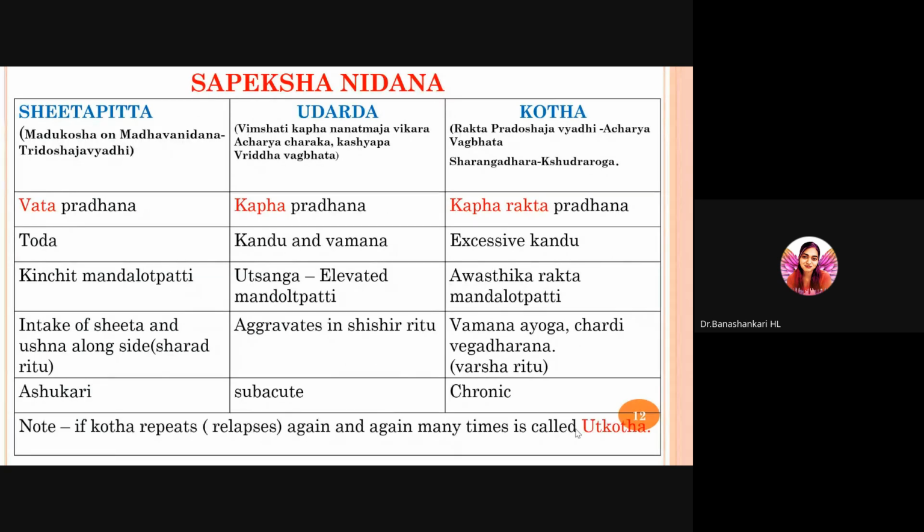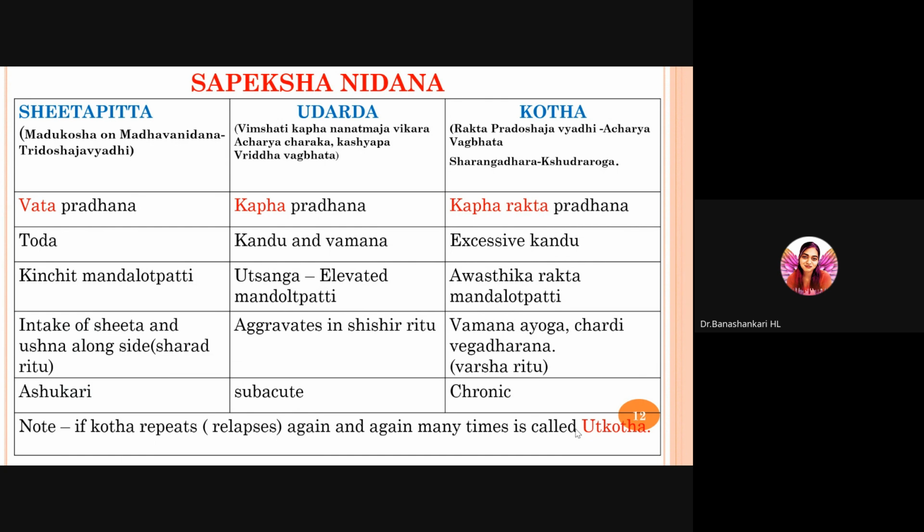Sapeksha Nidana, the differential diagnosis. Sheethapitta is mentioned in Madhava Nidana as a Tridoshaja Vyadhi. Udarda: Acharya Charaka considered Udarda as a Kaphaja Nanatmaja Vyadhi. It is also mentioned by Kashyapa and Vriddha Vagbhata. Kotha: Acharya Vagbhata categorized this condition as a Raktaja Pradoshaja Vyadhi. Kotha is considered a Kshudra Roga by Sharangadhara.